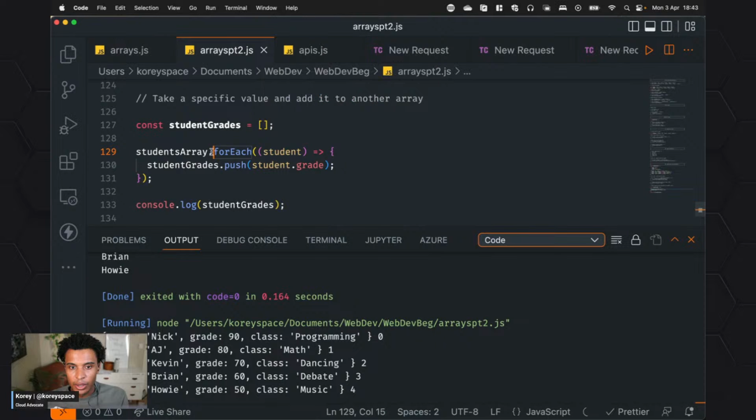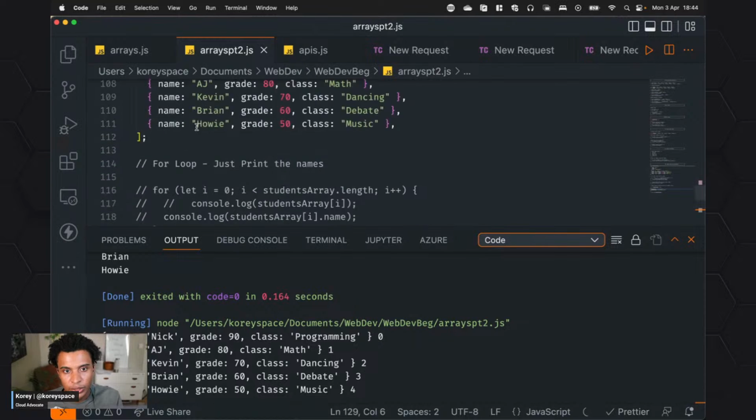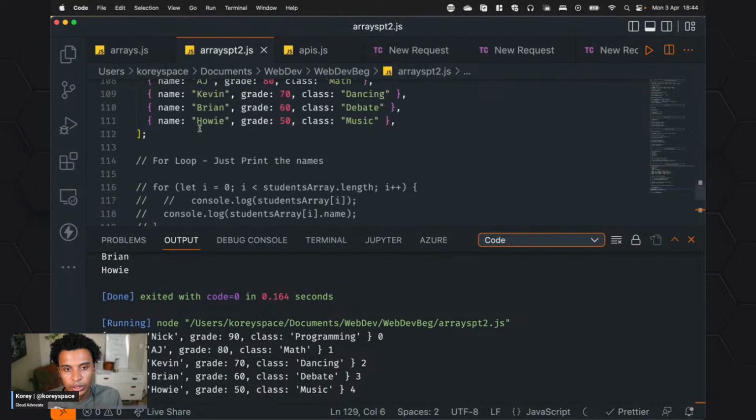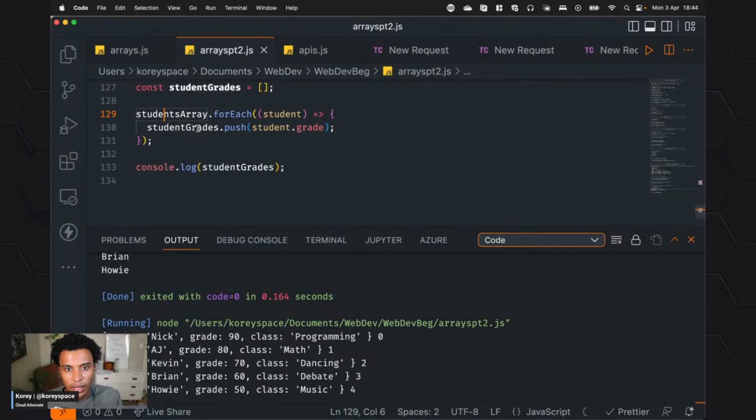And let's say I just want to get the grades of the students, because maybe I'm doing some analysis on how well the Backstreet Boys are doing in school. That's really important to me. And I have the students array, which I hopefully didn't comment out already. So yep, students array, and I'm going to do forEach. So for each student, like we mentioned, I'm going to do student.grade.